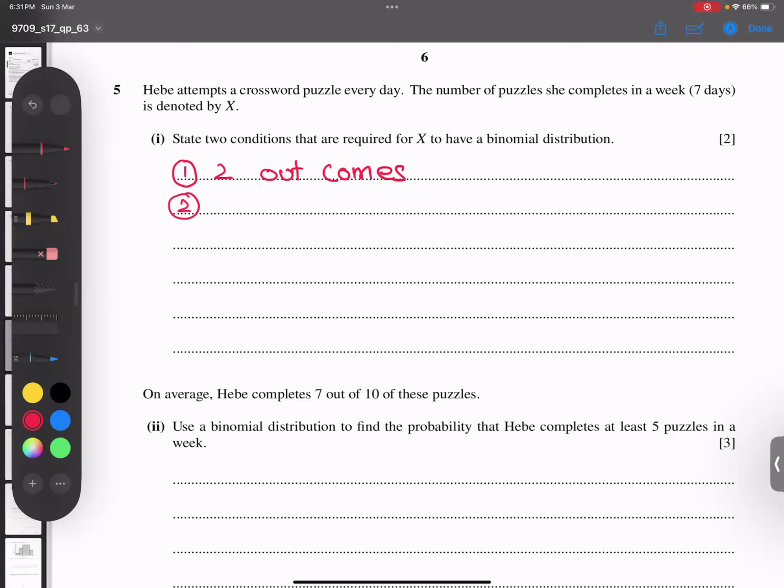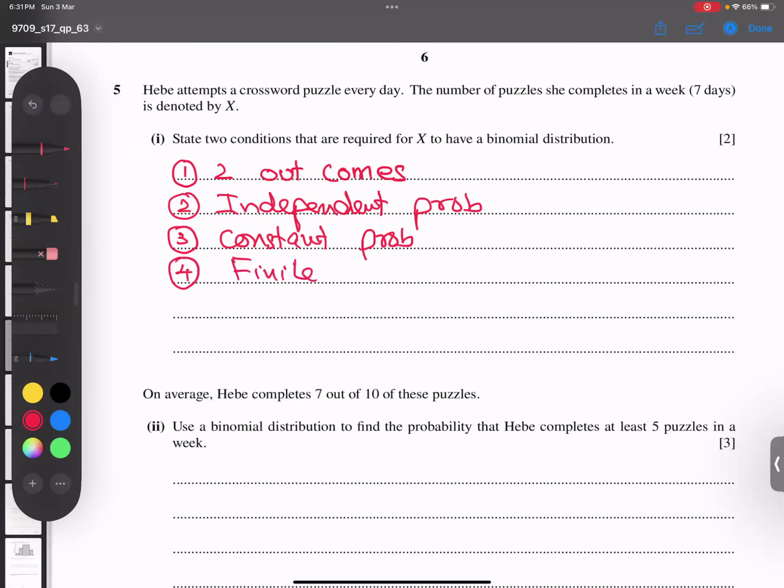Number 2, independent probability. Number 3, constant probability. The 4th option is called finite trials. So he asked us 2, and I wrote here 4. And I believe you got the point of what I'm saying.